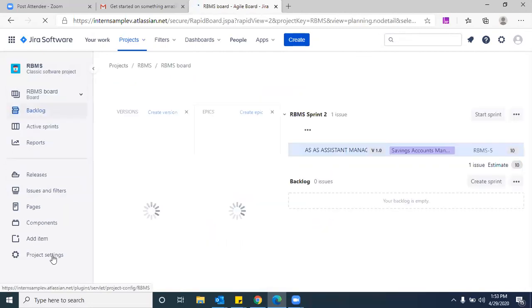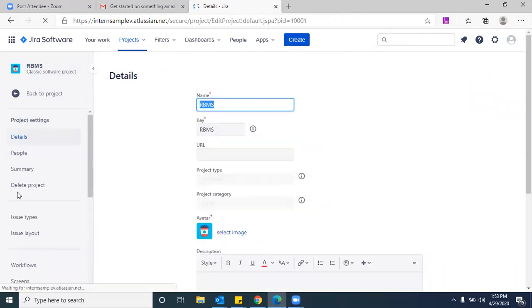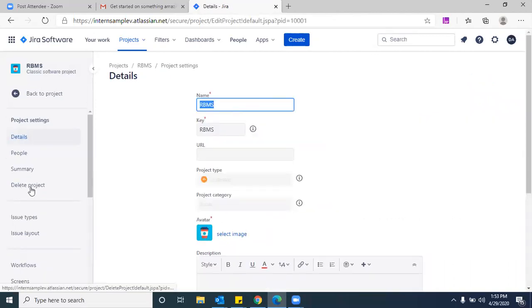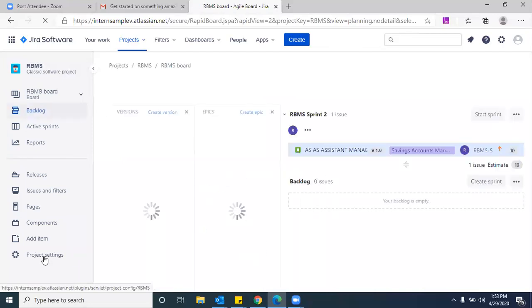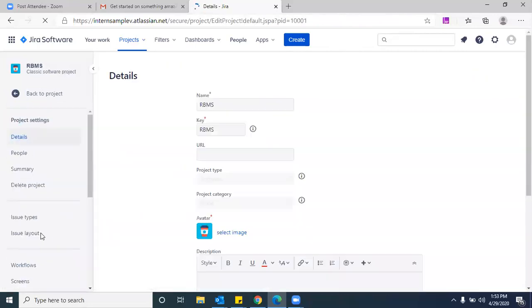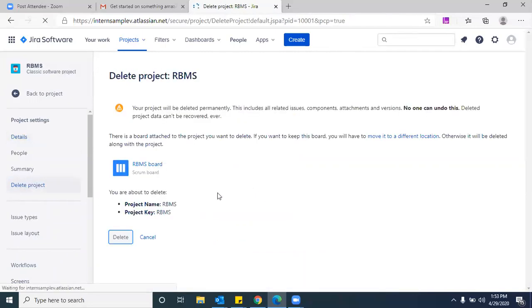Can you show it again, Dilip? Once you click on projects, deleting? You want me to delete this? No, how did you get to here? See, in the project settings, I clicked on it. Then you'll get on the left side delete project, the whole project. If you click here, it will ask you.